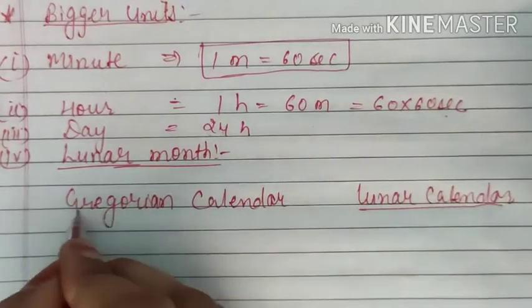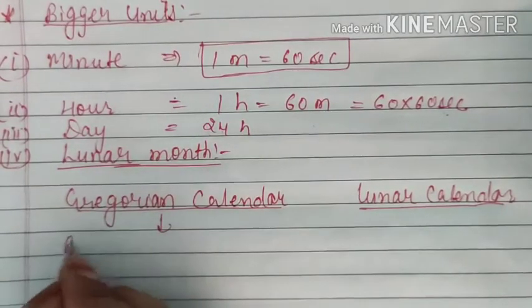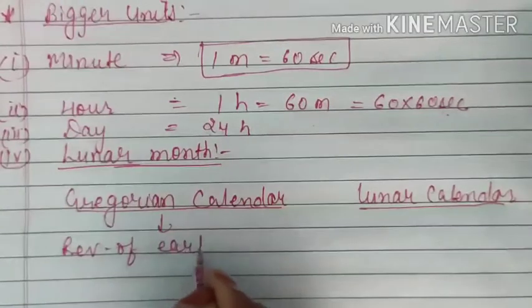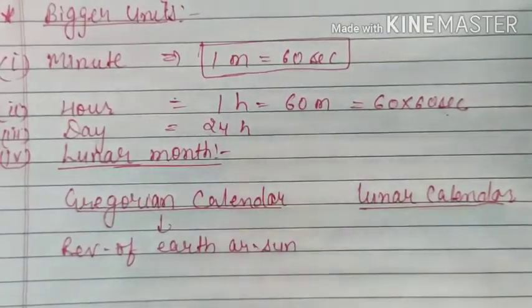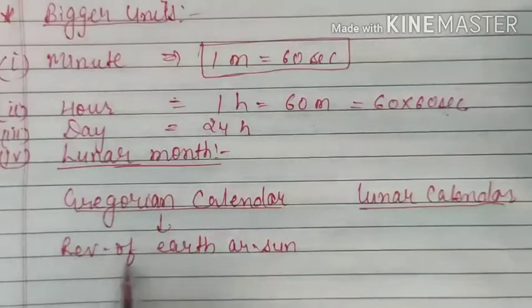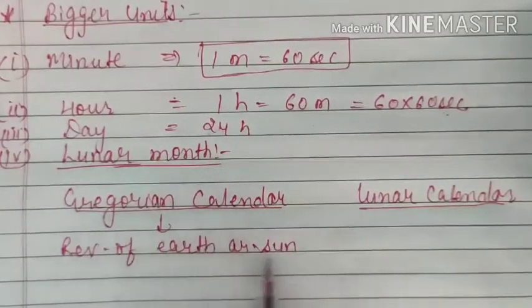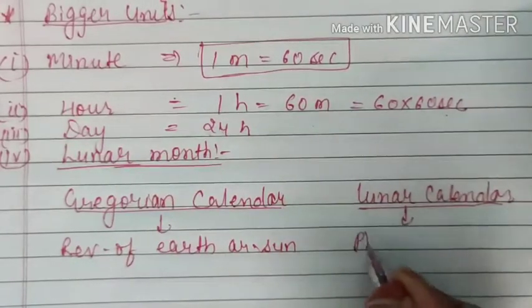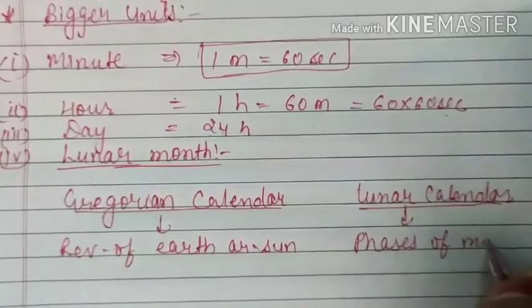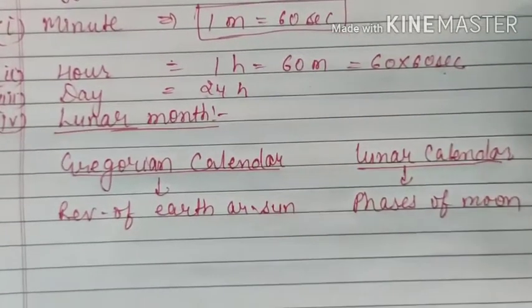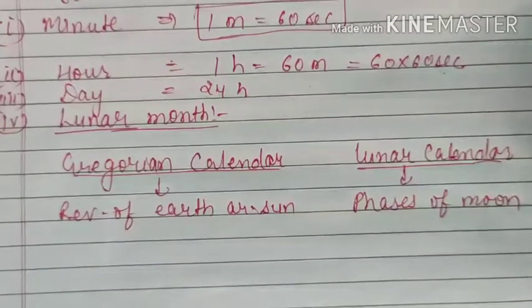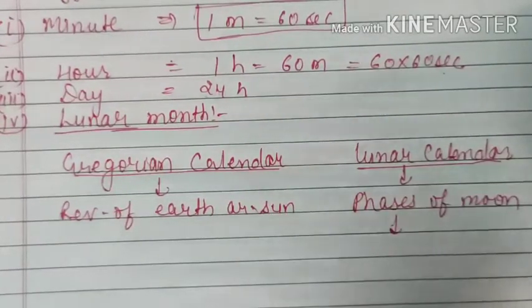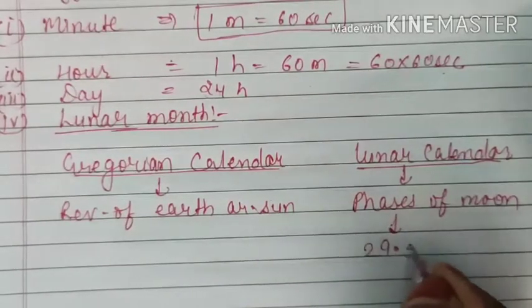This calendar is actually based on the revolution of earth around the sun, because we know that the earth is revolving around the sun, and the moon is revolving around the earth. So it is designed according to the timing of revolution of earth around the sun, whereas our lunar calendars are based on phases of moon.